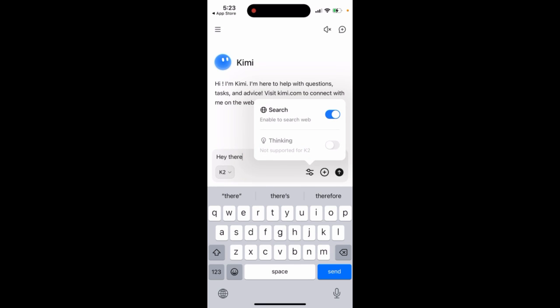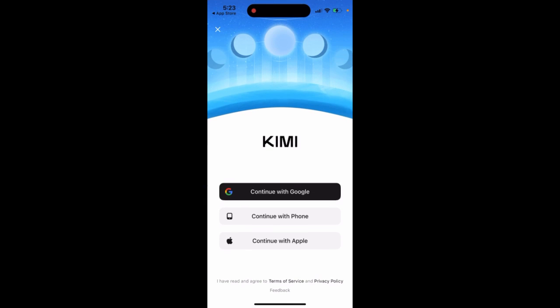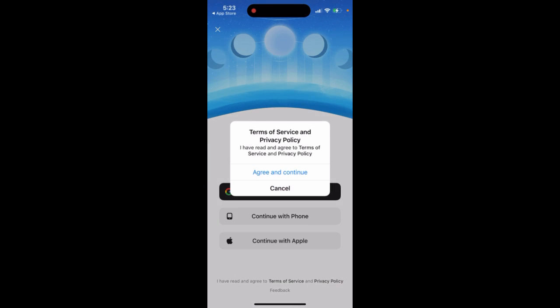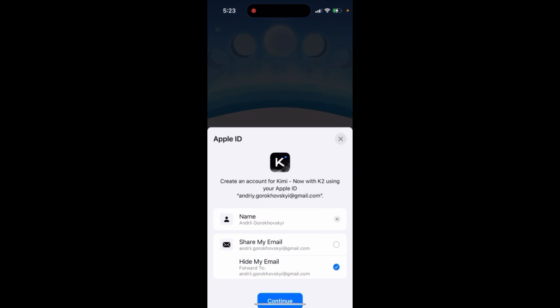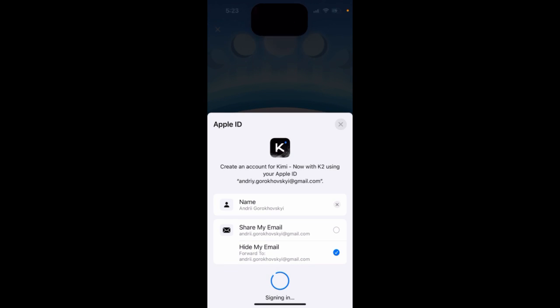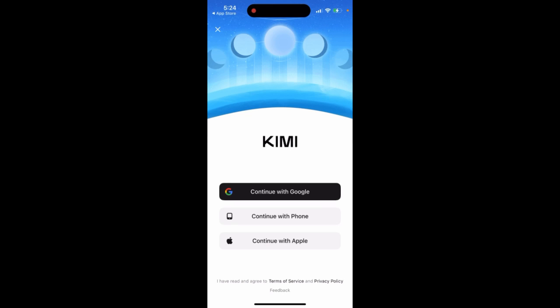You can see search, thinking. You can select the flagship model K2. I don't know whether this is maybe some Chinese model, or I don't know, K2. Which model is that?